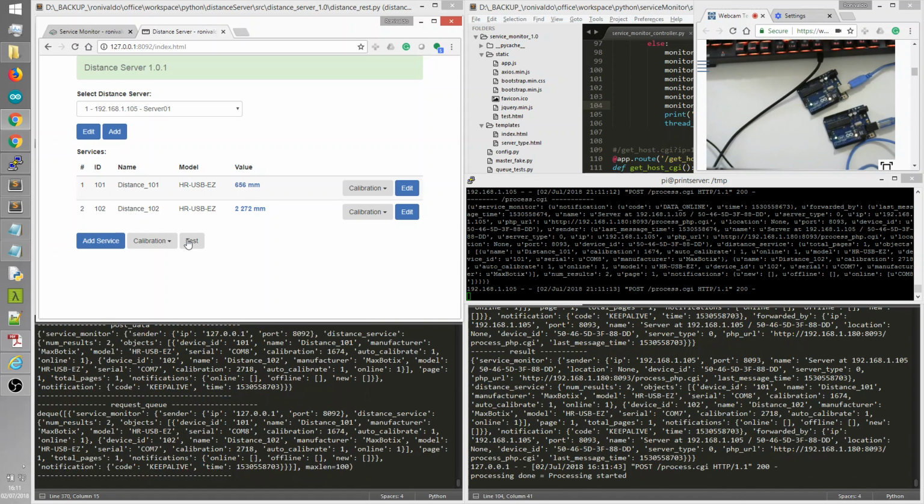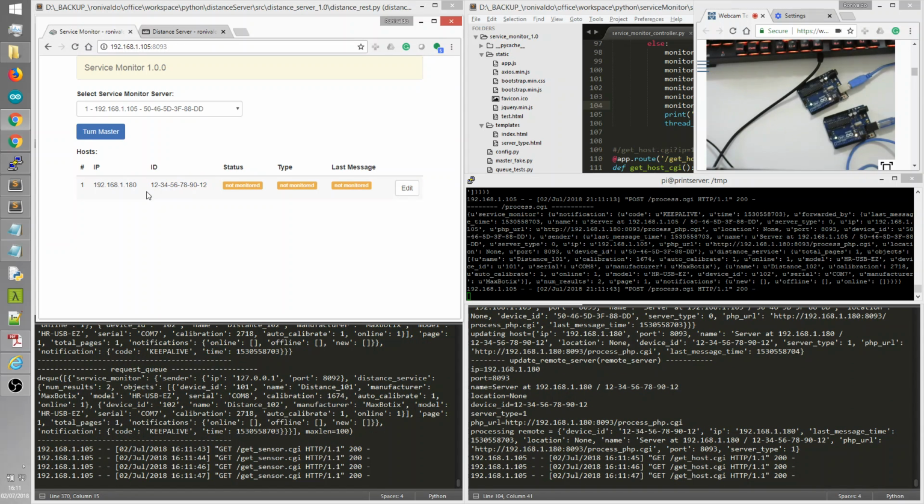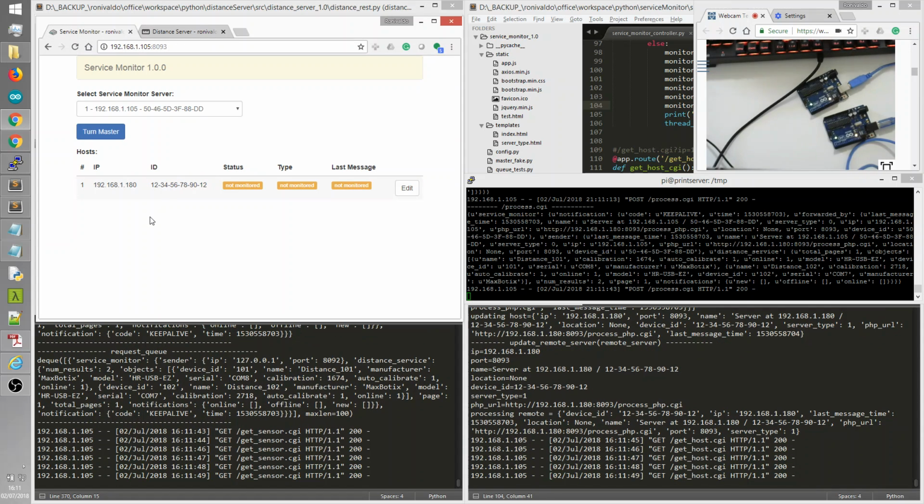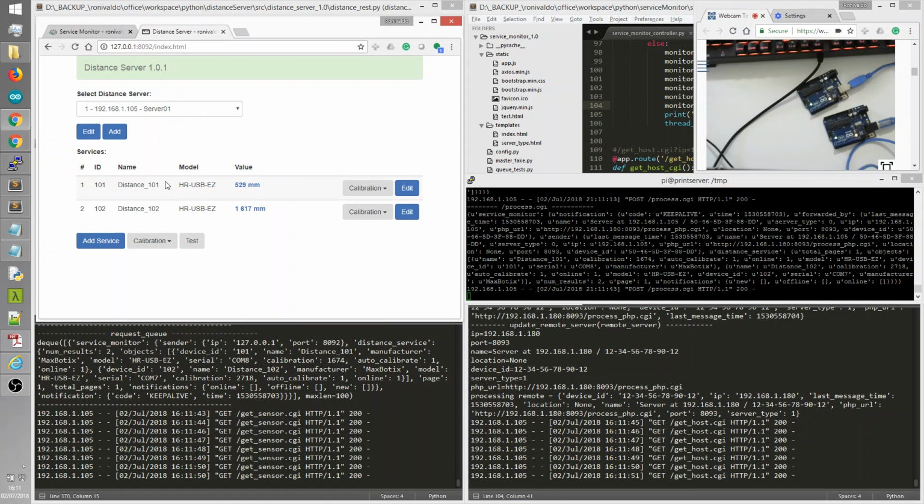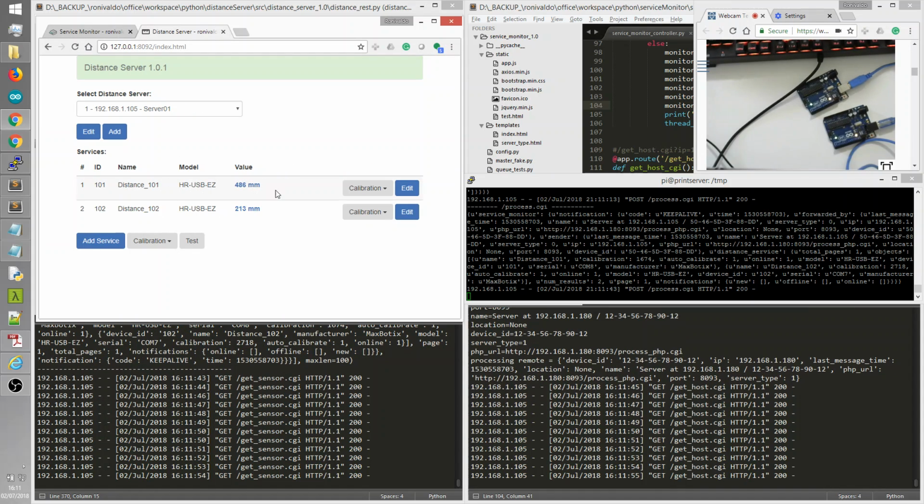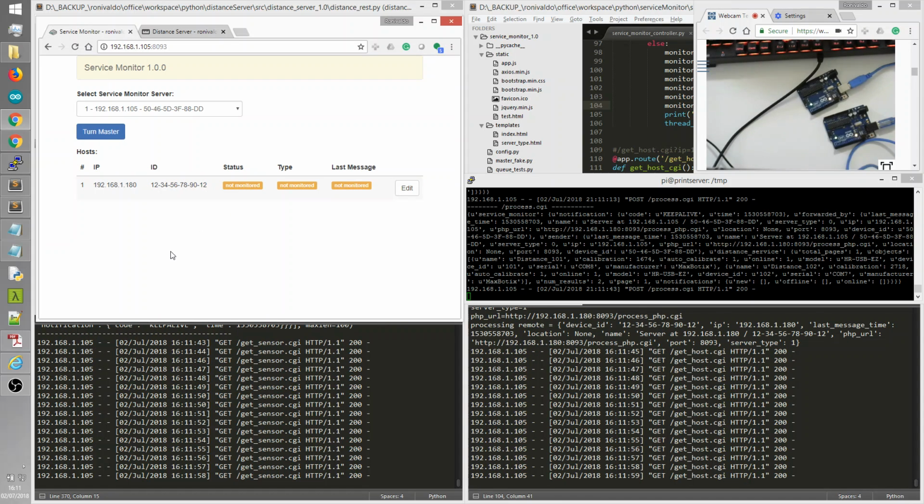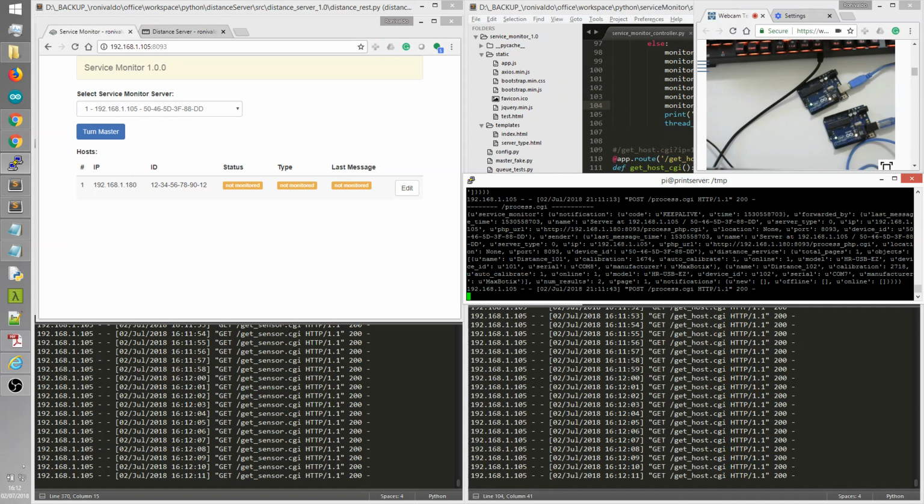Now let's talk about the service monitor. We have here two service monitors, a master and a slave. When the distance detects some modifications, it will send this notification to the service monitor that will send it to the master, and that will send it to the PHP software. So let's emulate those changes.